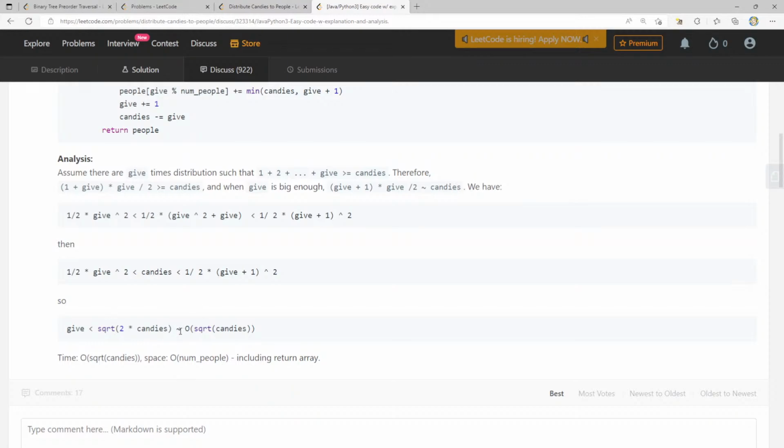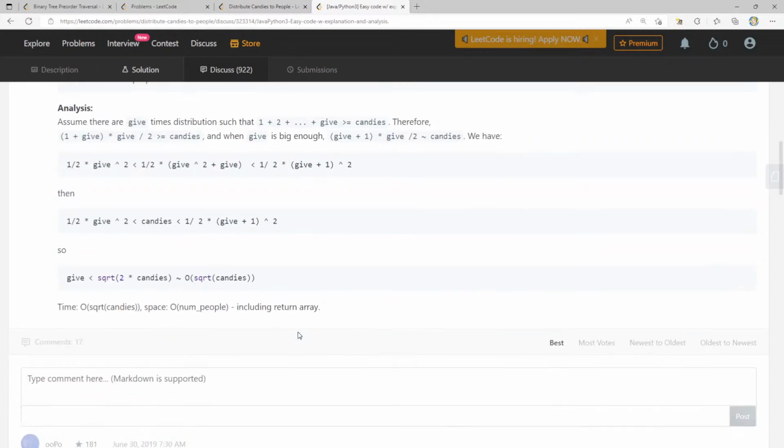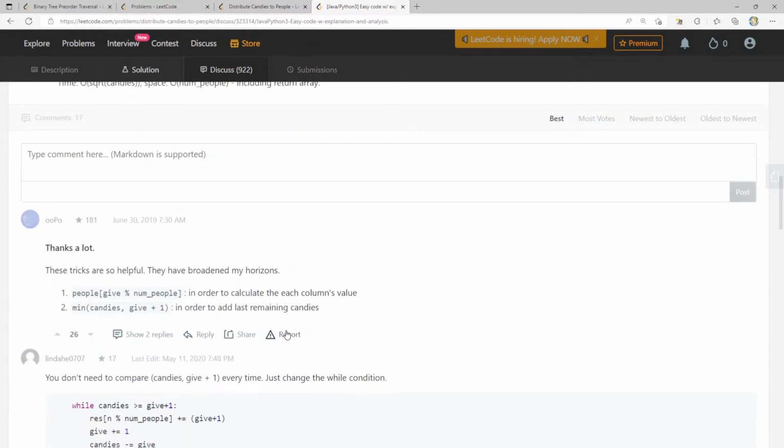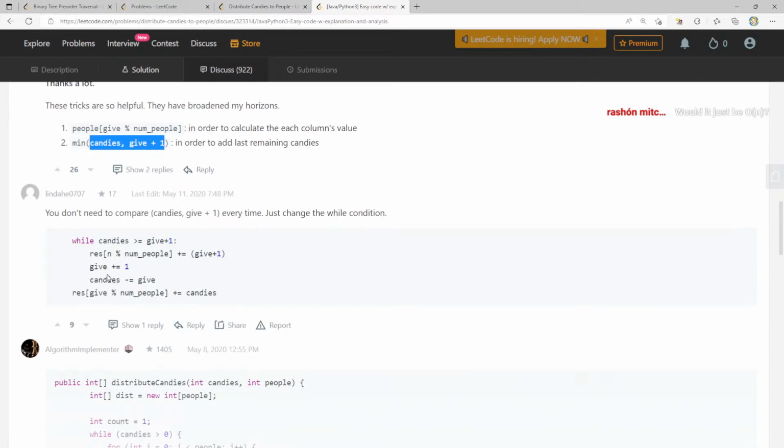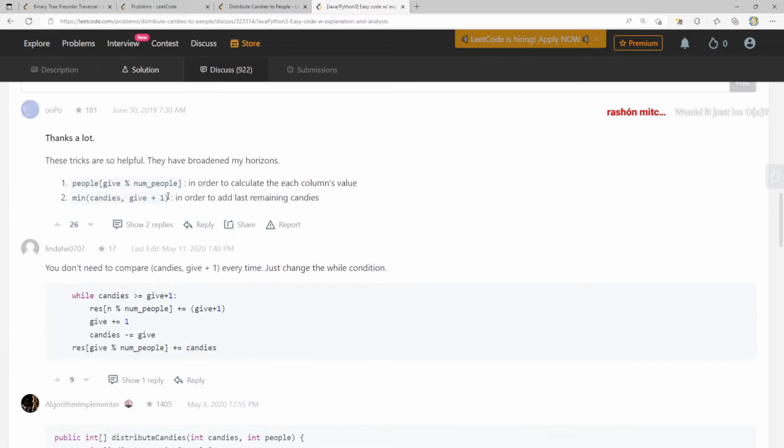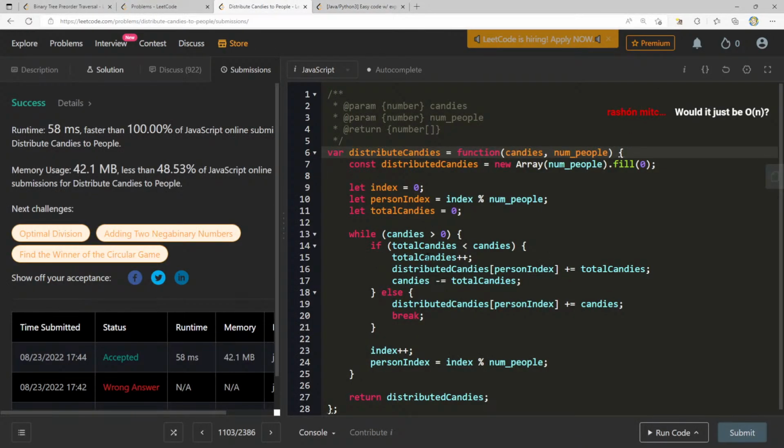Does this mean roughly equal to, or is this like a not? Each column's value, min candies in order to add last remaining candies. Yeah, I have to do something like this. For candies, give plus 1. Just change the while condition. Yeah, this is nice. This is a trick I don't use as often, especially when doing the if and else here, but small syntax things that are nice.